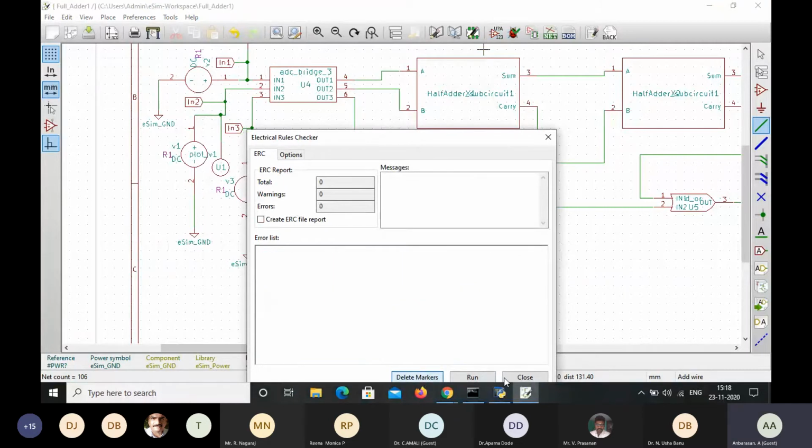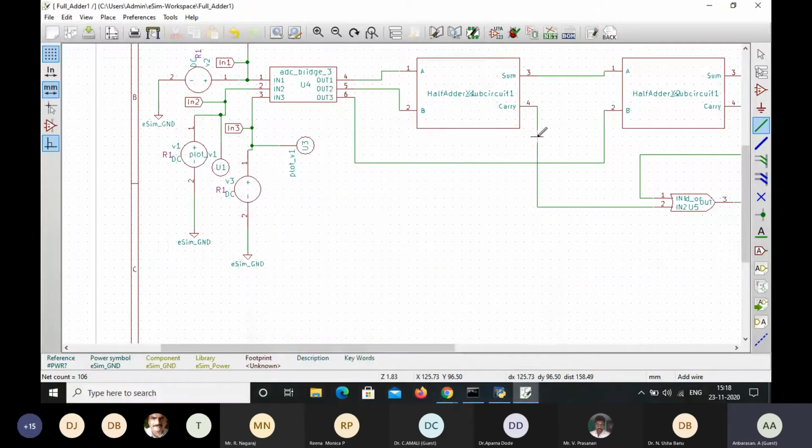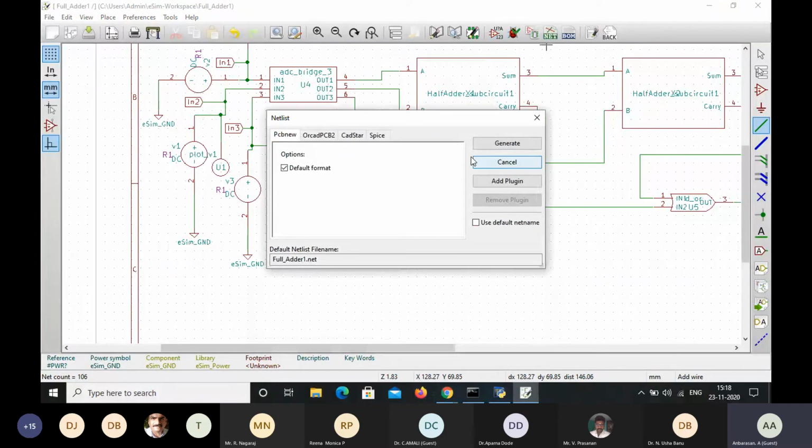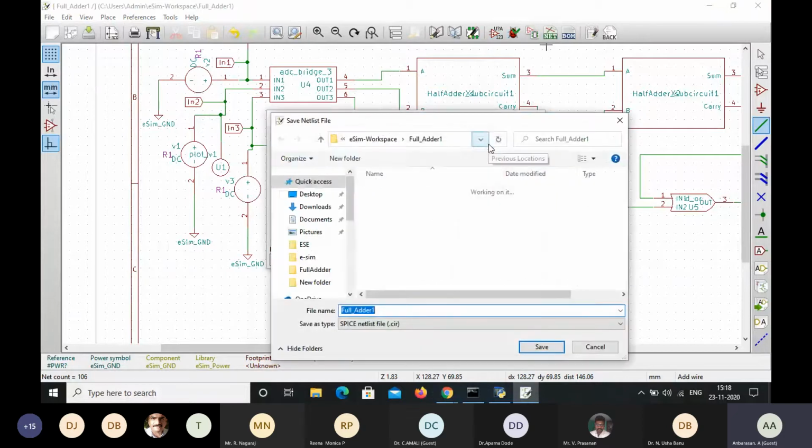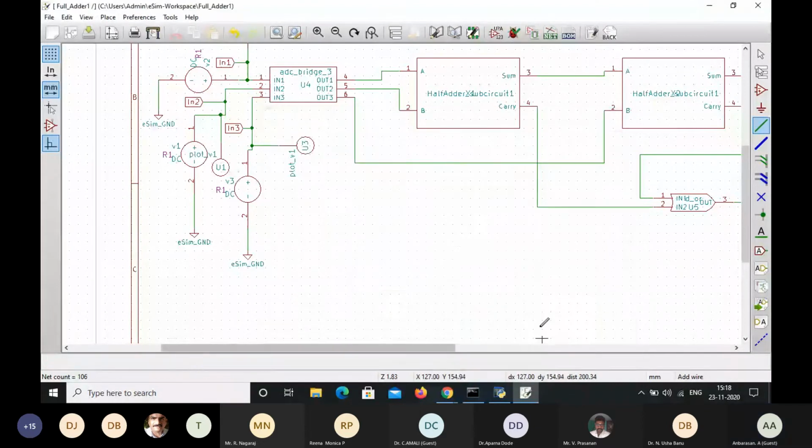I'm going to delete markers and then close. And next we have to generate the netlist. So generate netlist, SPICE, as usual default format, generate. As I said, this schematic is to be saved in the eSim workspace with the name we have given: full_adder_1, in the form of .cir, save.